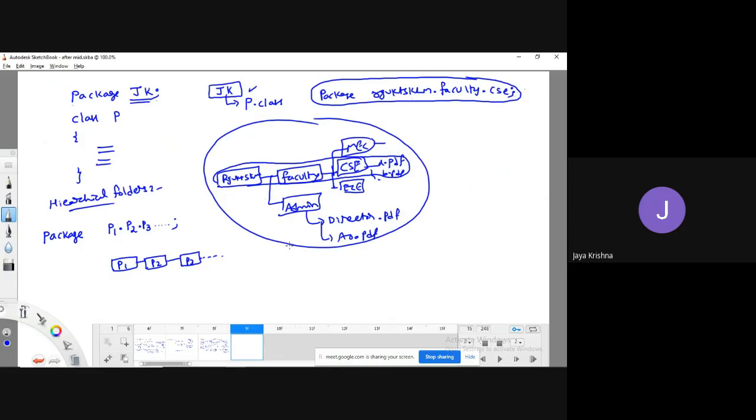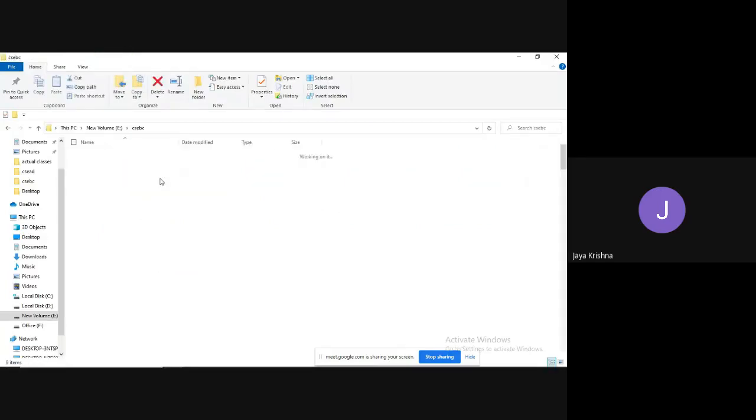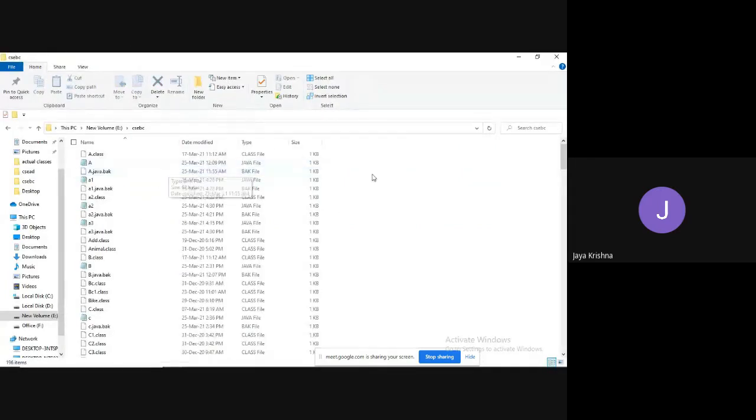Okay, fine. Generally, in our normal daily life, this is a kind of normal folder structure, right? This normal folder structure, you can create. You will get some kind of doubt: sir, I can create a folder without using the package keyword also. How to create without using package keyword? For example, let me open this. I have opened a CSC BC folder.